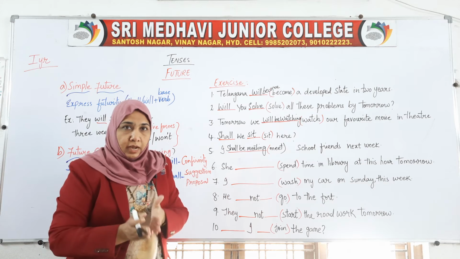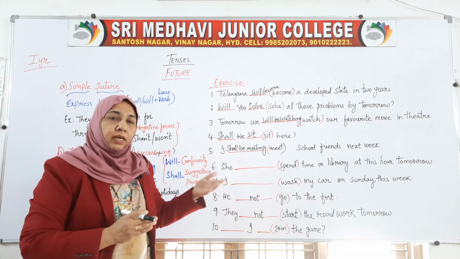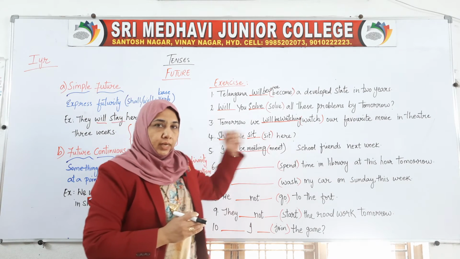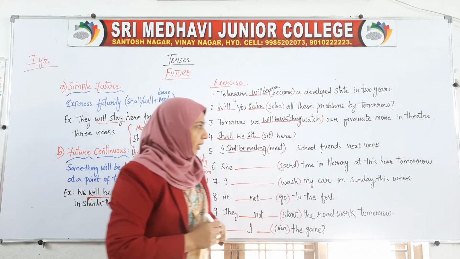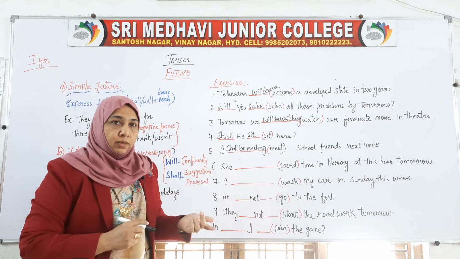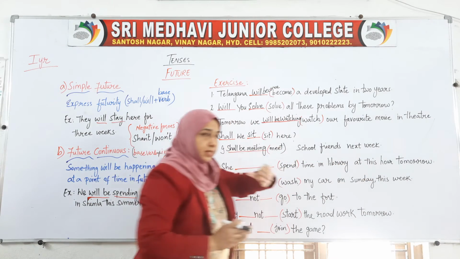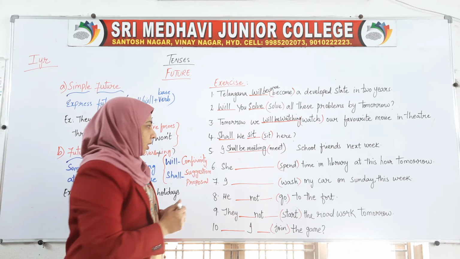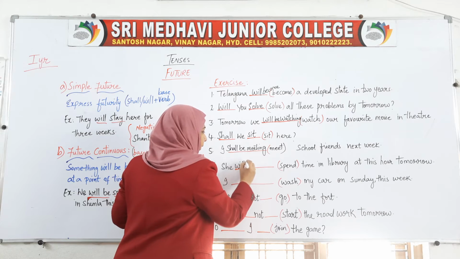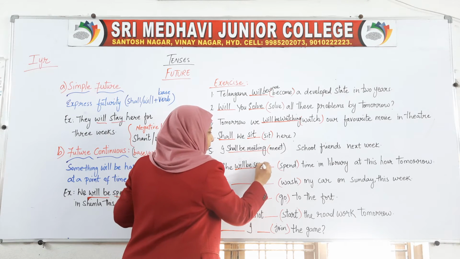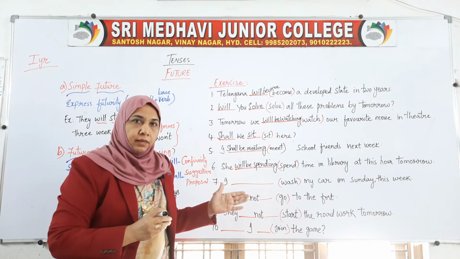That means I am telling you that I will be or I shall be meeting my school friends next week. Next is she spent time in library at this hour tomorrow. Again we are getting a particular point of time: at this hour tomorrow. So she will be or shall be, she will be spending time in library at this hour tomorrow.